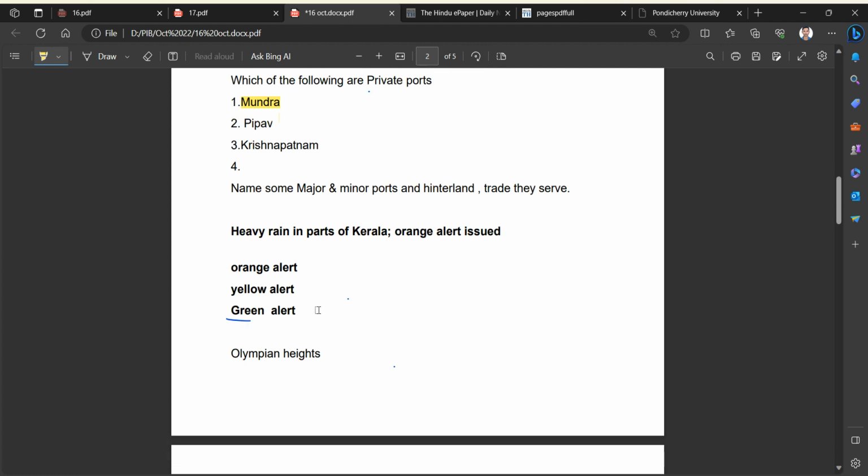And here we have another news article: heavy rain in parts of Kerala, orange alert issued. We all must know what an orange alert is and before how many hours it is issued. Yellow alert, before how many hours it is issued before a cyclone. Or green alert, when it is issued.